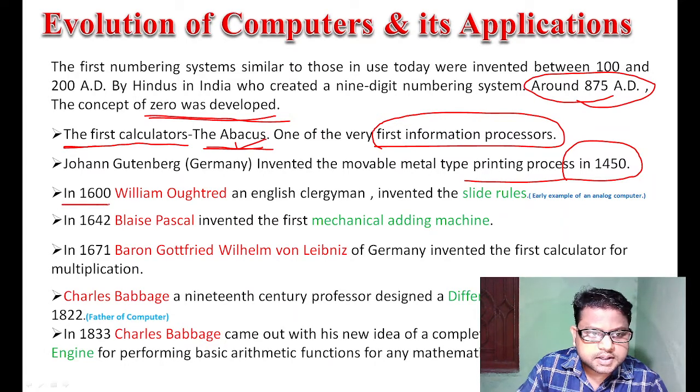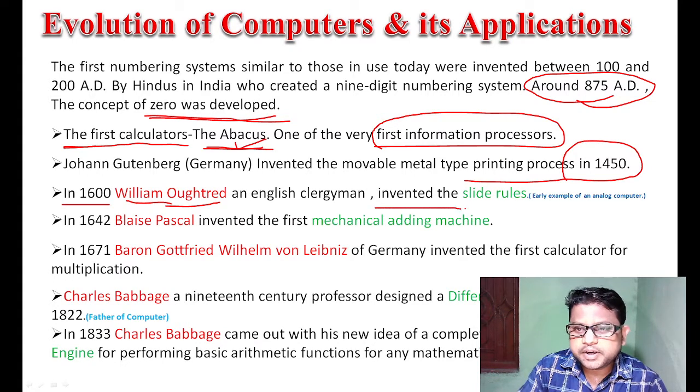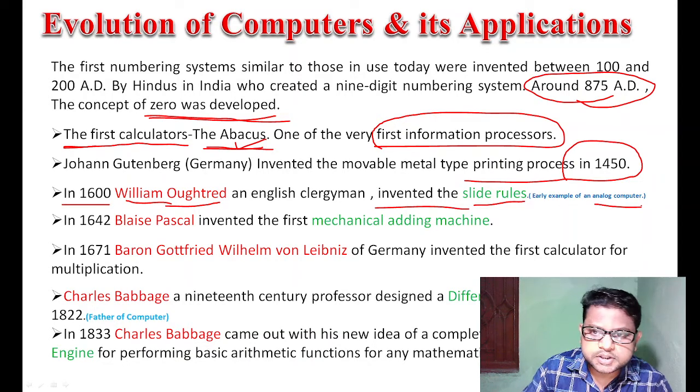In 1600, William Oughtred, an English clergyman, invented the slide rule. It is a type of analog computer.